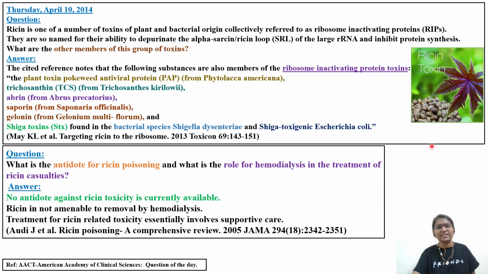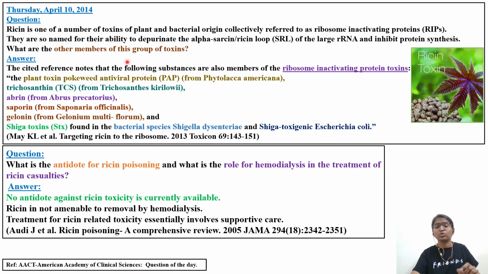Okay, so apart from this, in this video we'll discuss some questions from AACT also, that is the American Academy of Clinical Toxicology question of the day. Assuming that the question paper is set by Americans, there is a possibility of the same kind of important topics being discussed under the American Academy also. So from the question of the day, the first question is: ricin is one of a number of toxins of plant and bacterial origin collectively referred to as ribosome inactivating proteins, RIP. So under RIP, apart from ricin, what else is there, that we will read now.